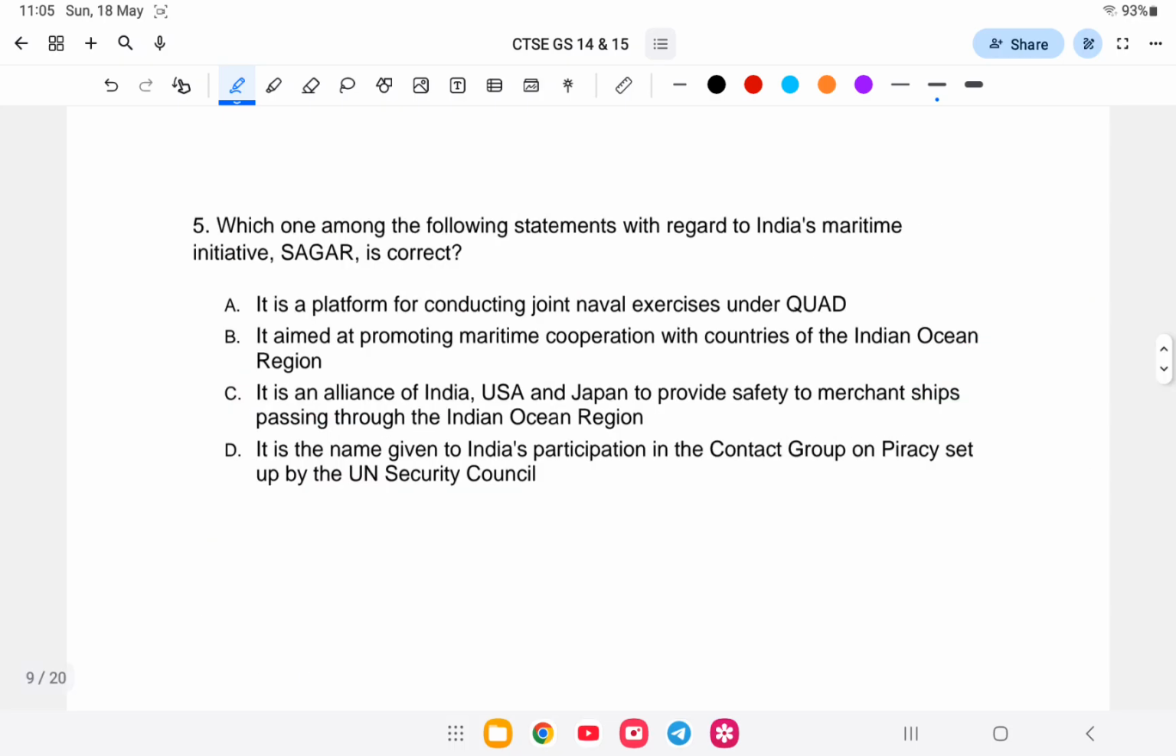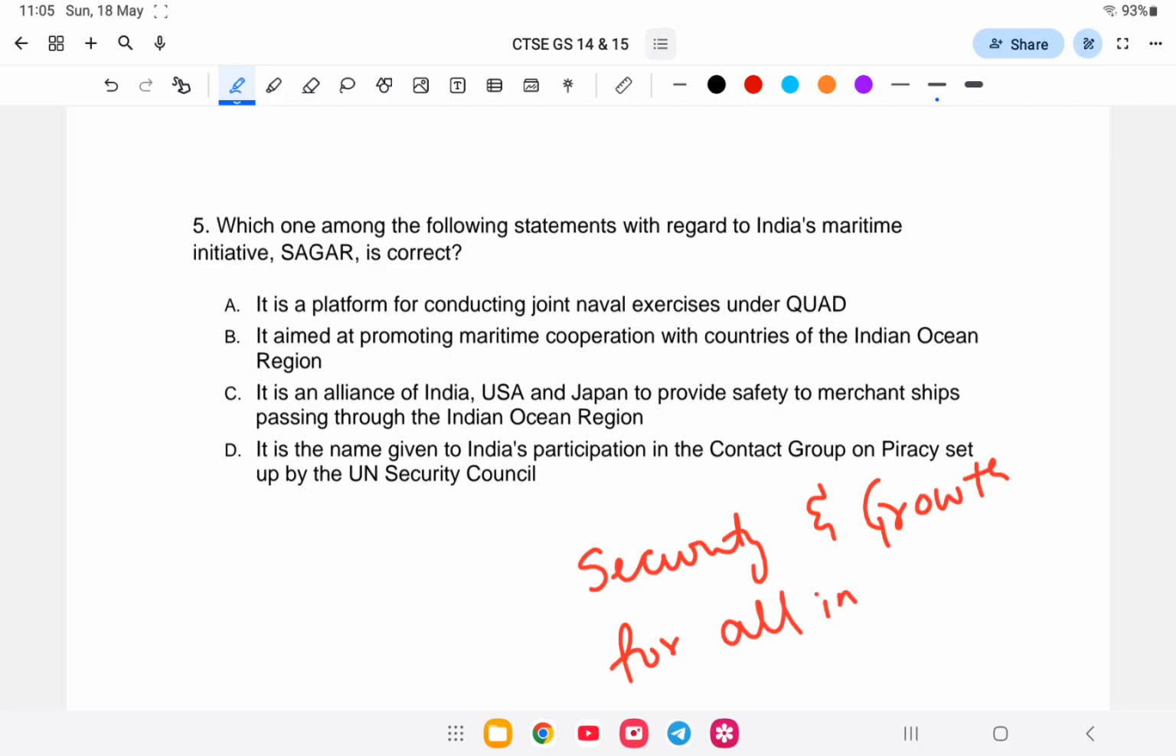Which one of the following statement is with regard to Indian Maritime Initiative Sagar is correct? Sagar to ke je? Sagar, first of all, Sagar la full form ke je? Sagar stands for security and growth for all in the region. Idu Indian Ocean de government bamba ki koi maritime security dibole idu Sagar project to initiate kore.